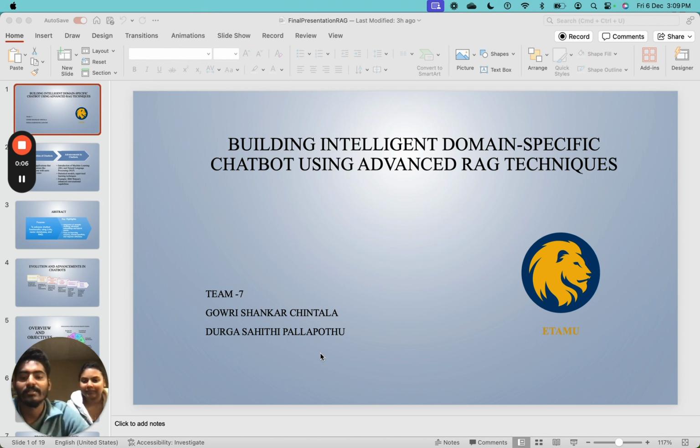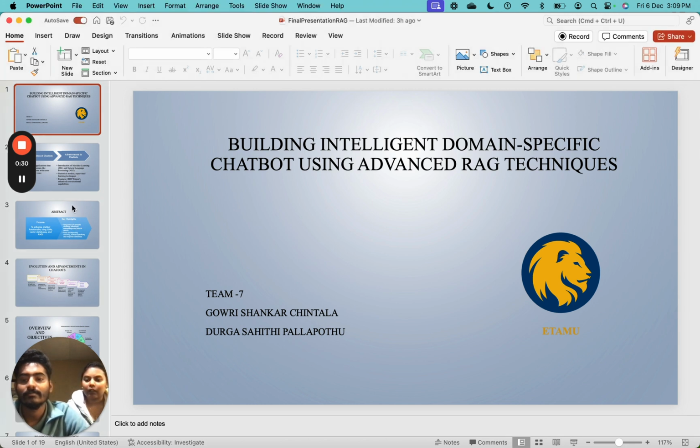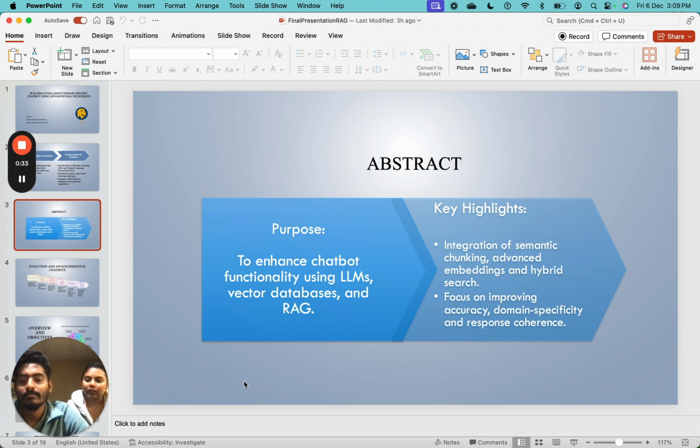We are excited to present our project titled Building Intelligent Domain-Specific Chatbots Using Advanced RAG Techniques. This project explores the power of Retrieval-Augmented Generation, known as RAG, to create highly effective and context-aware chatbots. Together, we have designed and developed a chatbot that combines cutting-edge technology with a simple and intuitive user experience. Let's dive in. Our project focuses on creating a chatbot that retrieves and generates responses based on external knowledge. This makes the chatbot highly adaptable for domain-specific queries.